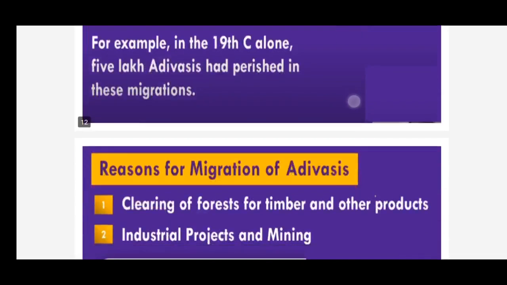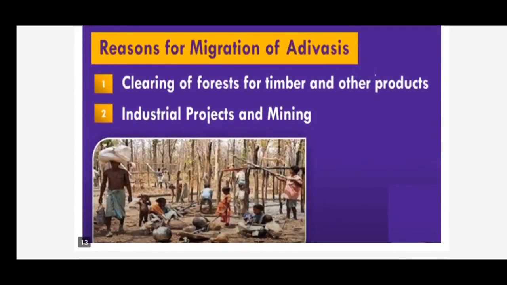Okay. And now, reasons for the migration of Adivasis. So why did these Adivasis migrate? The first one is the clearing of forests for timber and other products. You know very well, the forests are well endowed with timber, right?